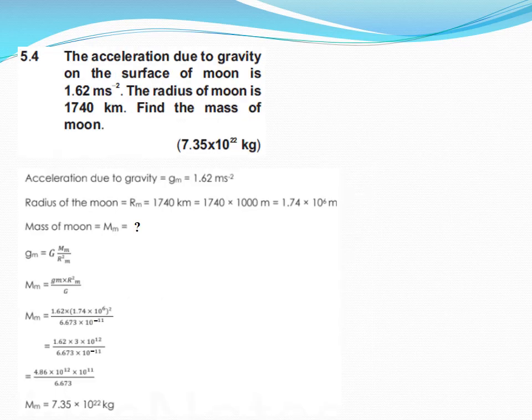Now it's a turn for numerical 5.4. The acceleration due to gravity on the surface of the Moon is 1.62 meter per square second. The radius of the Moon is 1740 kilometer. Find the mass of the Moon. So the data is given as acceleration due to gravity 1.62, radius of the Moon is 1.74 into 10 to the power 6, and we have to find the mass of the Moon. So we are using the same formula as we utilized in 5.3. So g_m equals G M_m over r_m square.